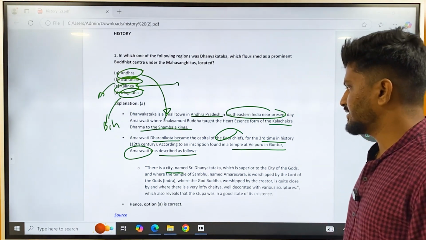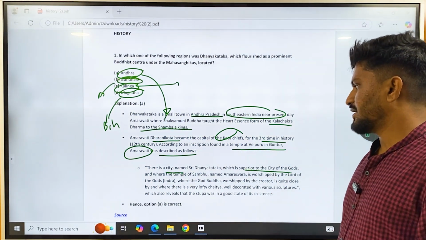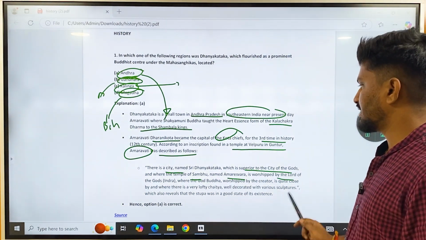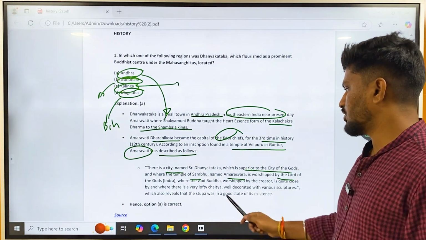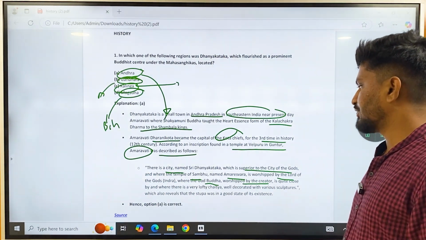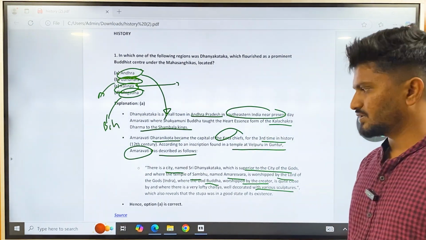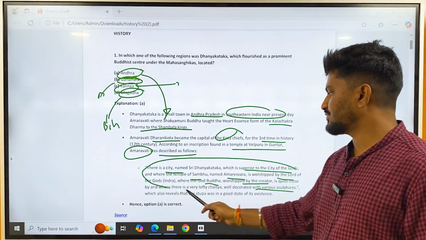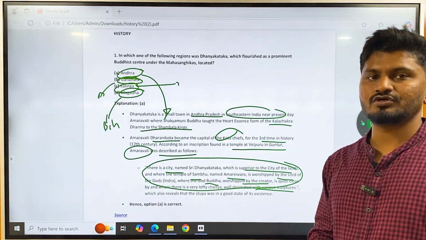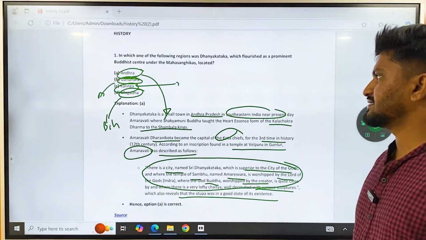There is a city named Sri Dhanyakataka, which is superior to the city of the gods, and where the temple of Sambhu named Amareshwara is worshipped by Indra, the lord of the gods, where the god Buddha worshipped by the creator is quite close by, and whereby the very lofty Chaitya is well decorated with various sculptures. So it is talking about the city of Dhanyakataka, present day Amaravati, saying it is greater than the city of gods, which also reveals that the stupa was in a good state.